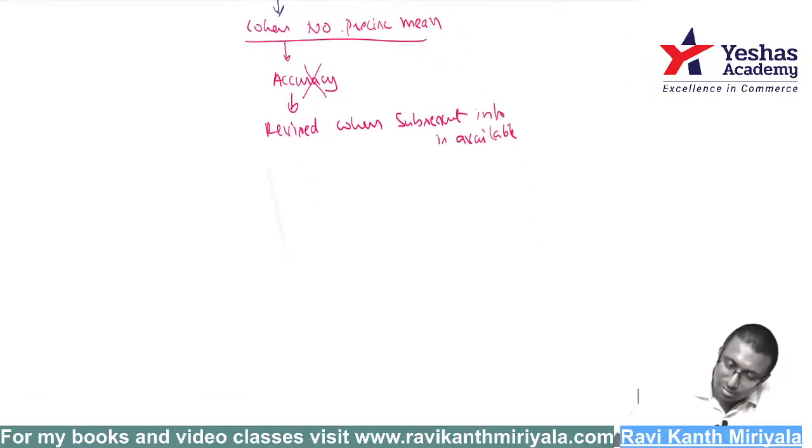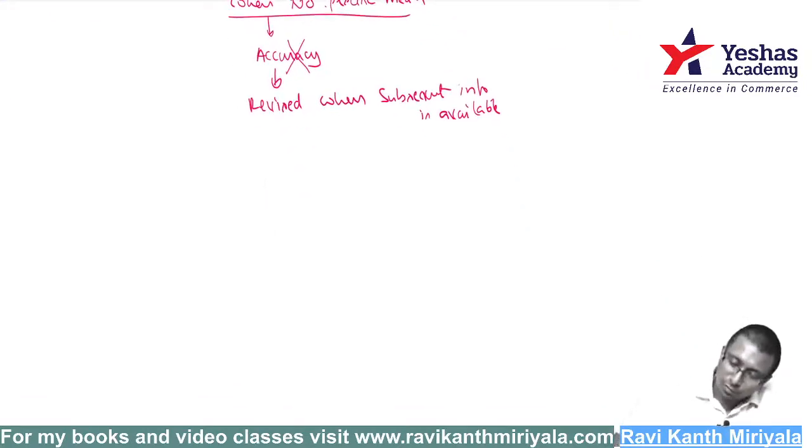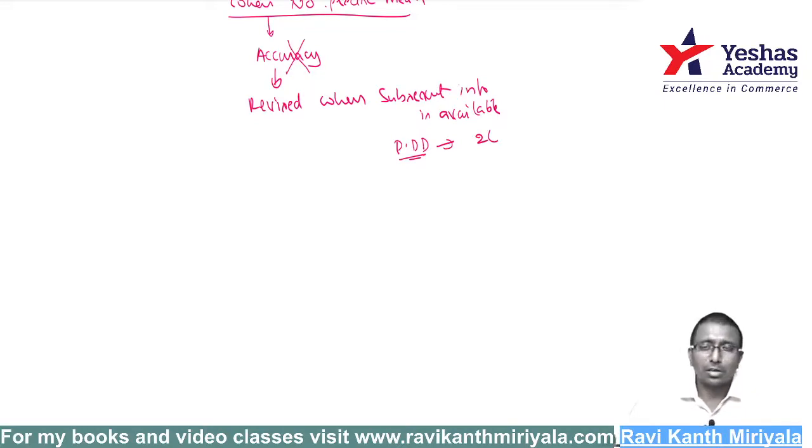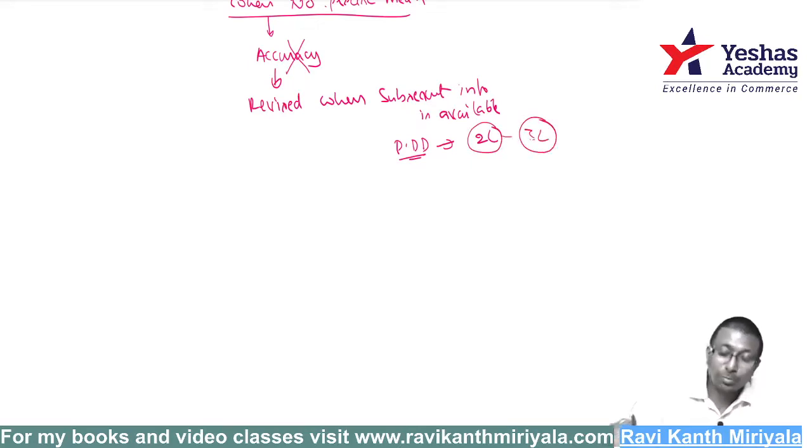Say for example, I made a provision for doubtful debts of 2 lakh rupees. People will not pay, sir. Fine, no problem. But subsequently, I got to know in the next year, not as of 31st March, that it is not 2 lakh, it is 3 lakh rupees that will not be paid. Next year you increase it by another 1 lakh rupees. 2 lakh will become 3 lakh.